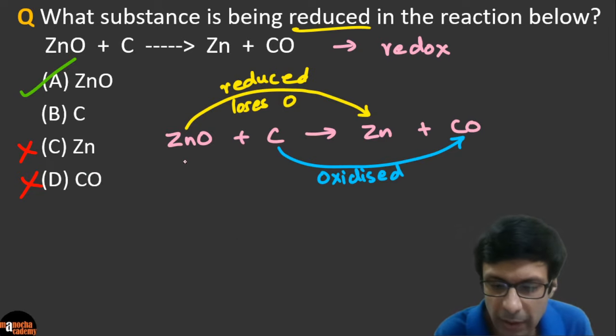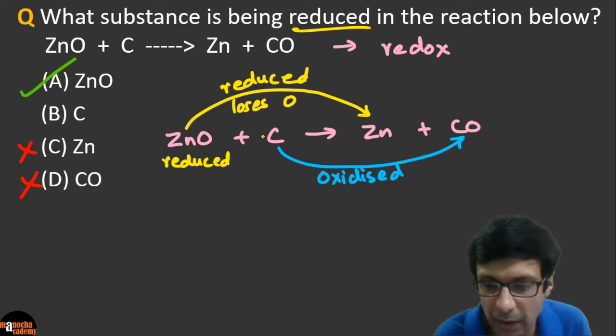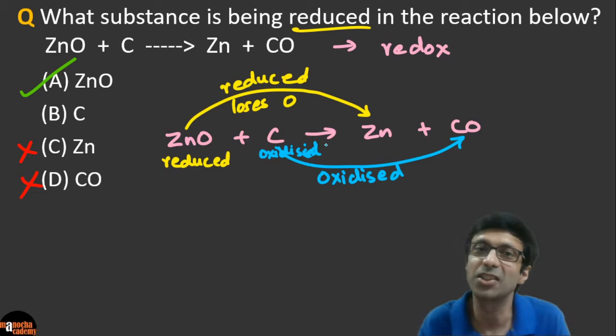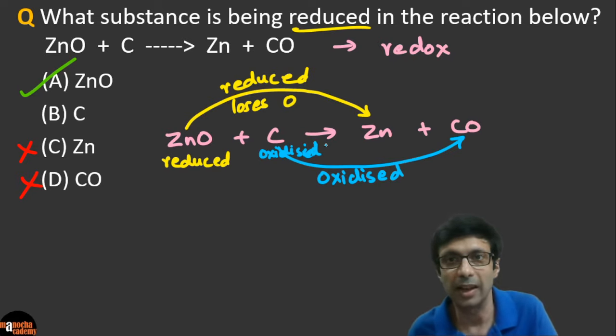So can you see that this guy is reduced, right? So zinc oxide was getting reduced here and carbon is getting oxidized, right? Oxidized. And now if we ask who is the reducing agent and oxidizing agent, okay? So here the answer is opposite, okay? Because carbon is getting oxidized.